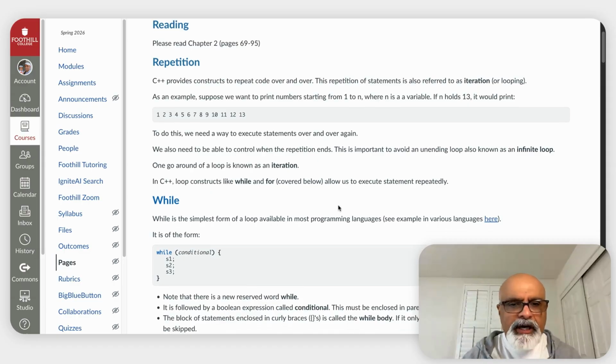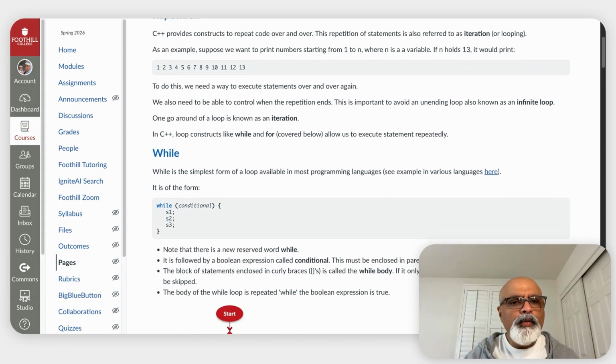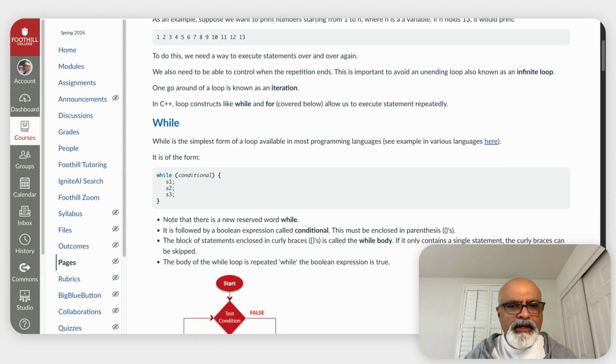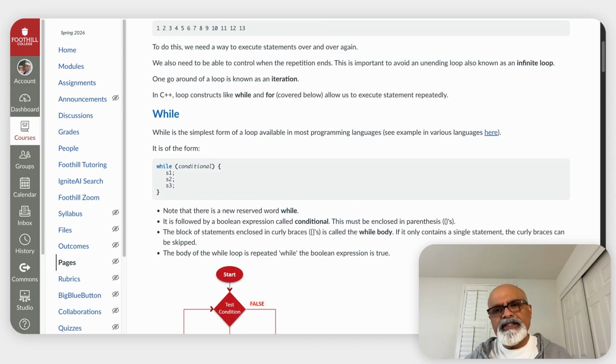But let's start by talking about a while loop, which is the simplest form of a loop available to us. It's not unique to C++. Other languages such as Java and Python also have while loops. So a while loop looks as follows. We have a new keyword or reserved word called while. It is followed by a Boolean expression in parentheses called a conditional. And then after that is the while body, which is a block of statements.